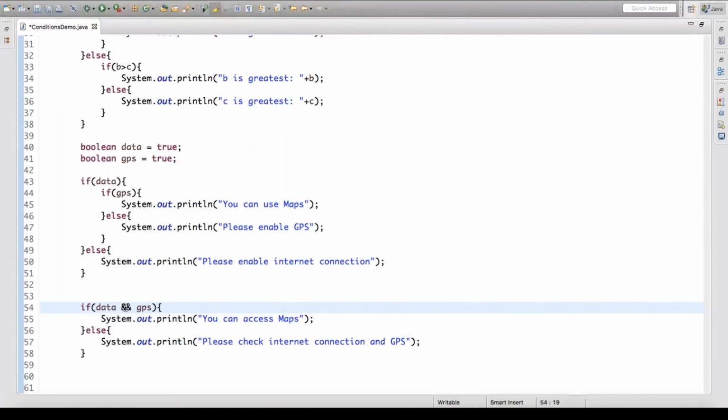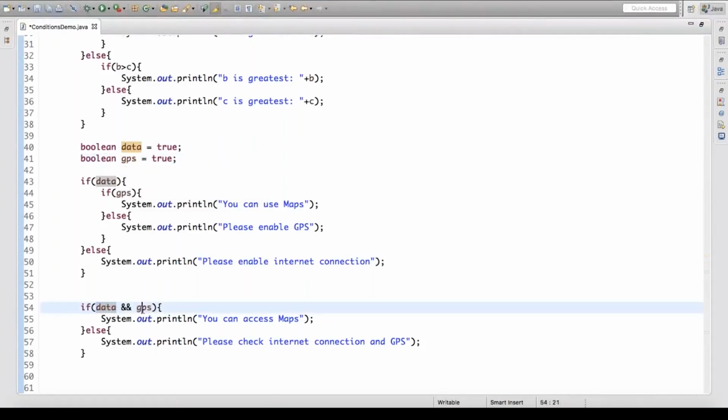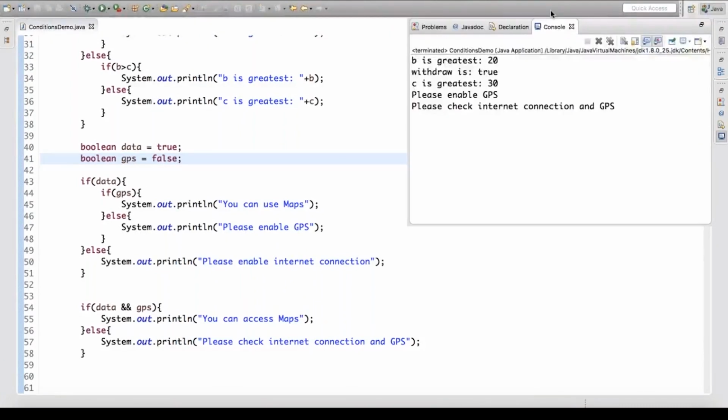Moving ahead with this concept, these are Boolean variables. So true will give you true. If we have true and false, it is not going to go into the if, but into the else part. So even here, you can see, please enable GPS.